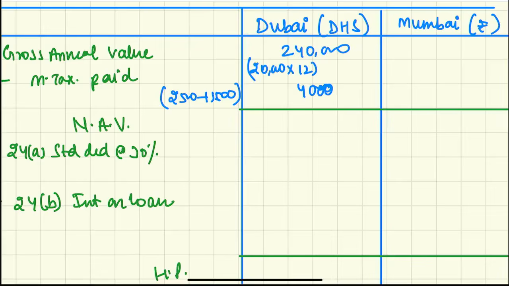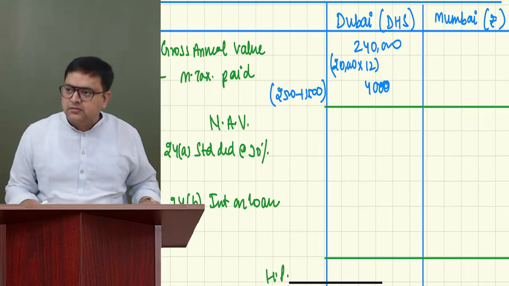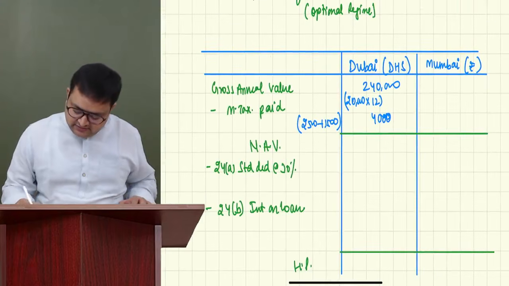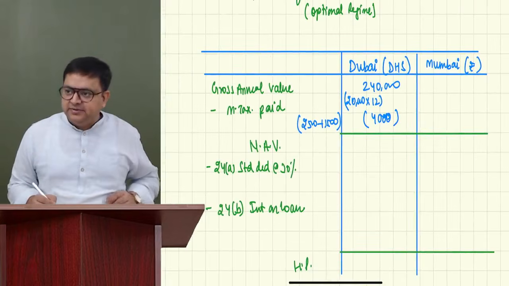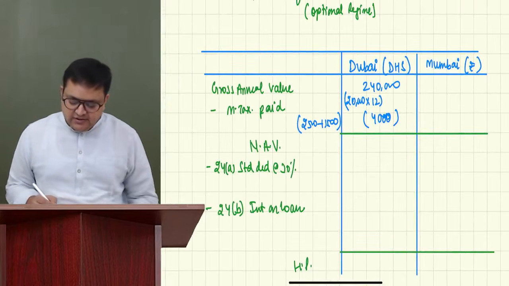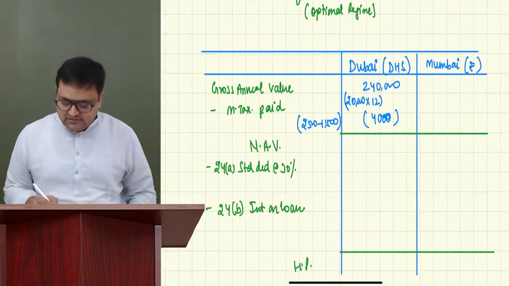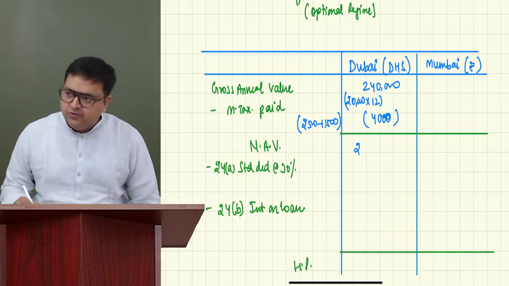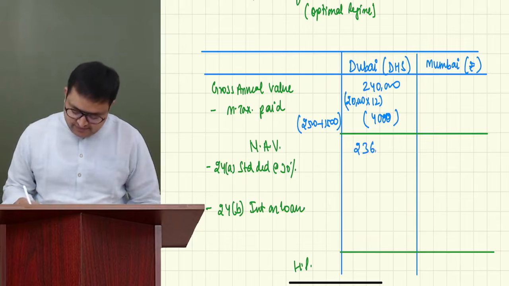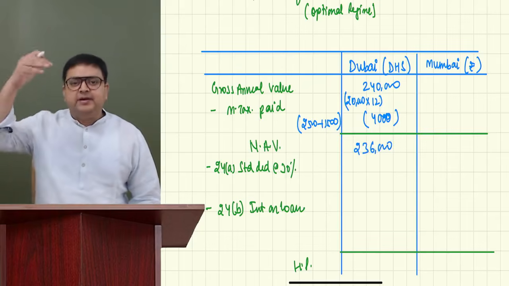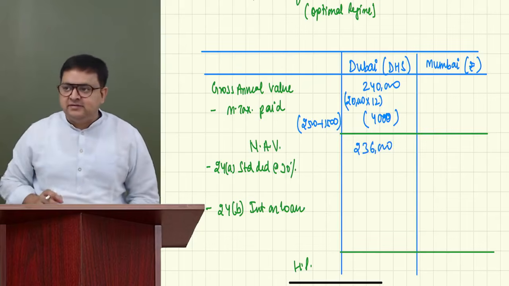So it is 4,000. And this needs to be subtracted. Deepa, subtracted: less municipal taxes paid. So you will get 236. Deepa, 236. GAV minus municipal taxes. Right?